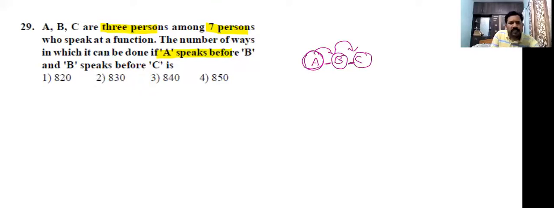So here how many persons are there? There are seven persons. Seven persons means we have to take seven places. In these seven places, remove these three persons. Out of seven persons, we removed three persons. Remaining four persons.